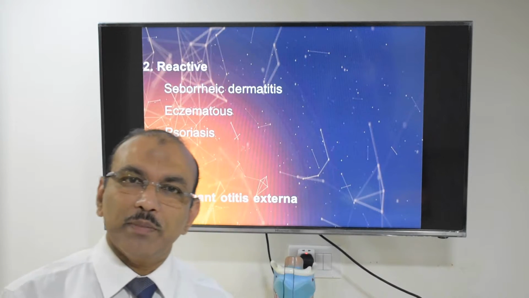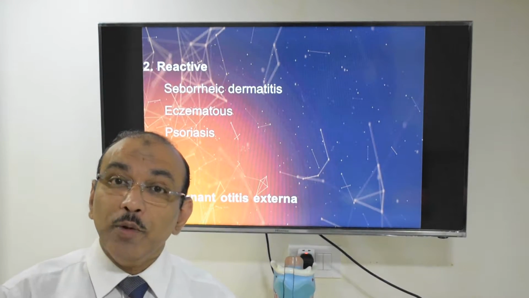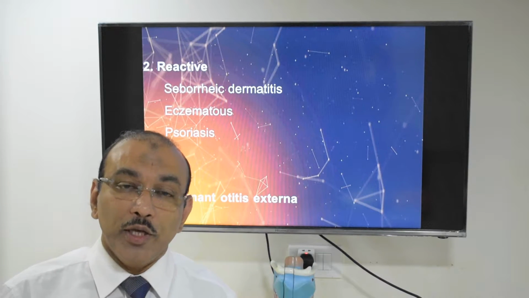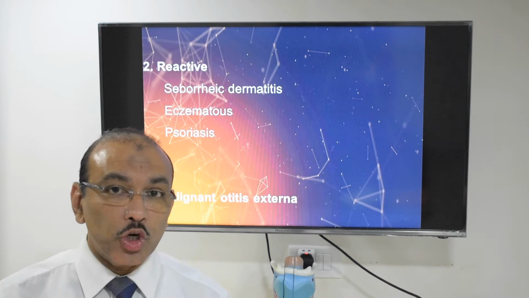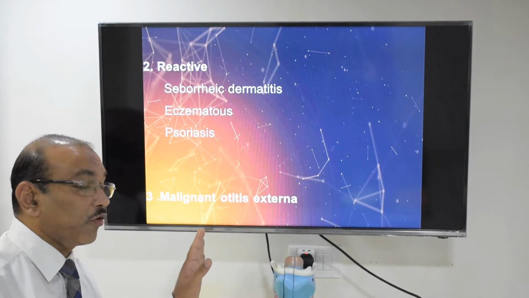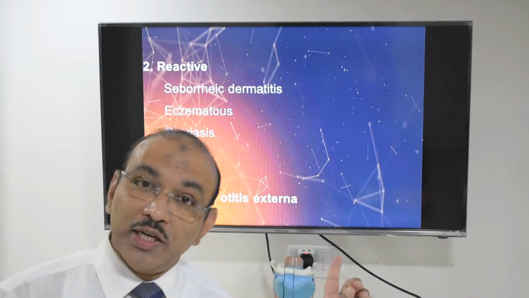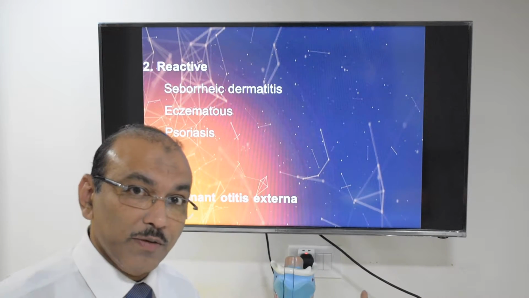But a very small percentage, like those above the age of 60 years, who are immunocompromised, they have some problem in their immunity. They are diabetic, sugar not under control. Transplant patients. These patients are more prone to malignant otitis externa. And do you know that even the patient can die because of this condition?